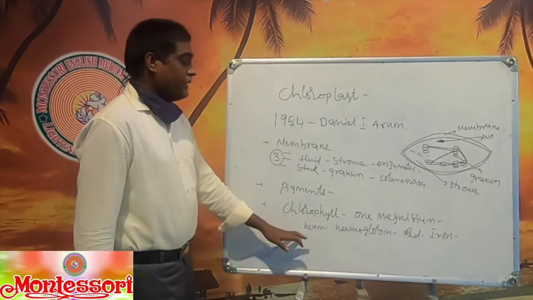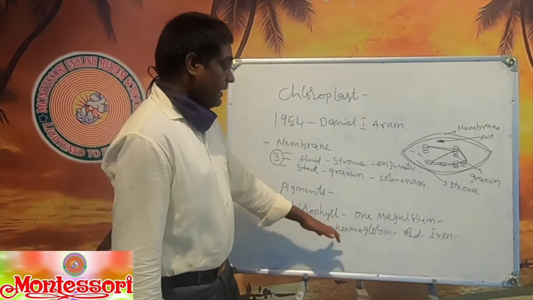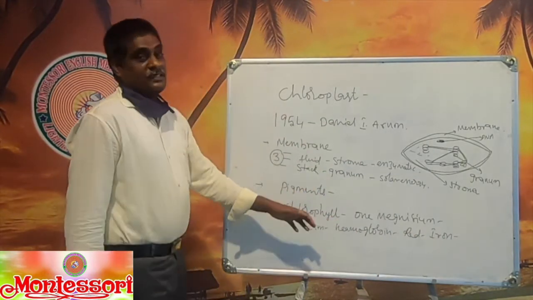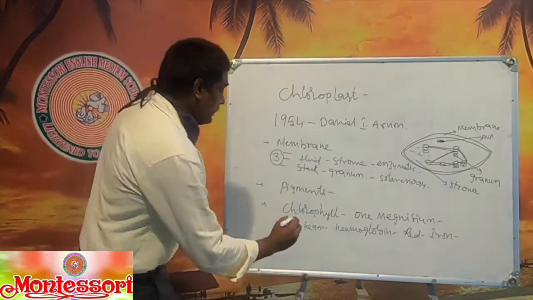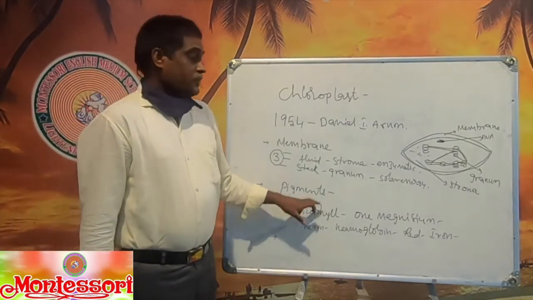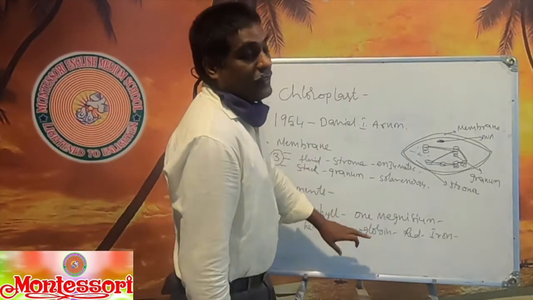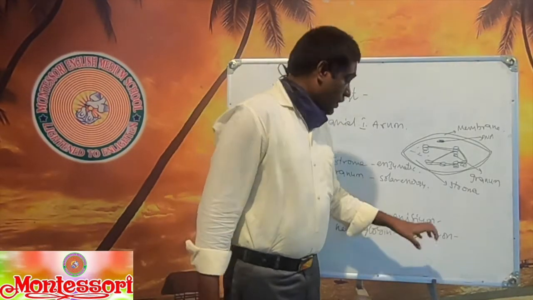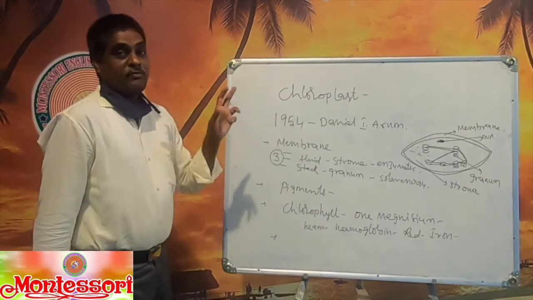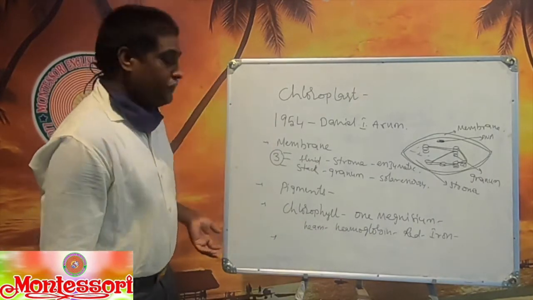And hemoglobin is in human beings, and it contains iron pigments. It is also useful for gas exchange in human beings. So both have a similar structure. In plants it is the magnesium ion, and in human beings it is the iron pigment. Both are useful for gas exchange within their bodies.